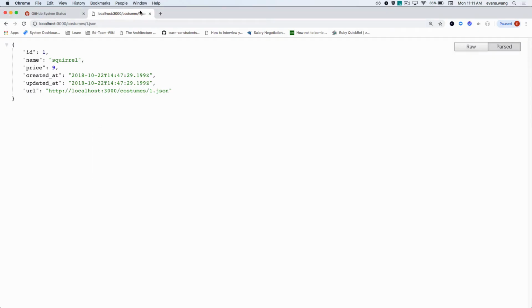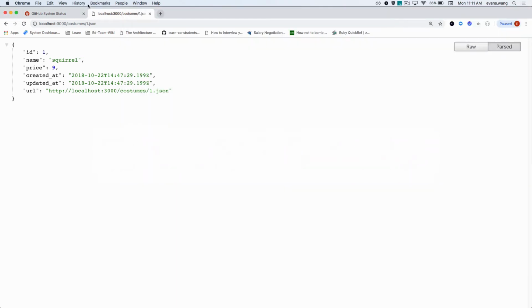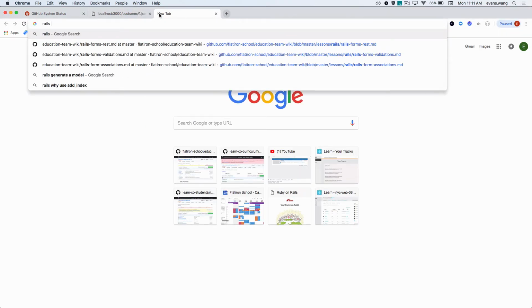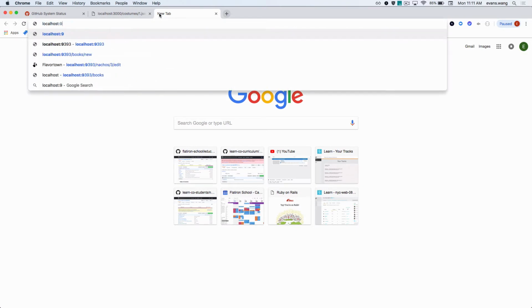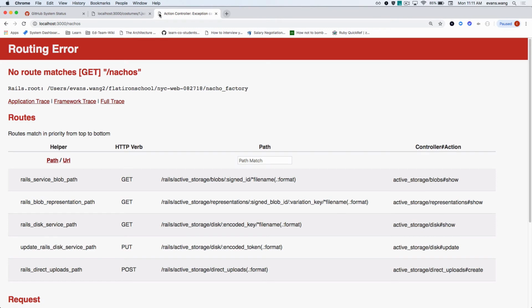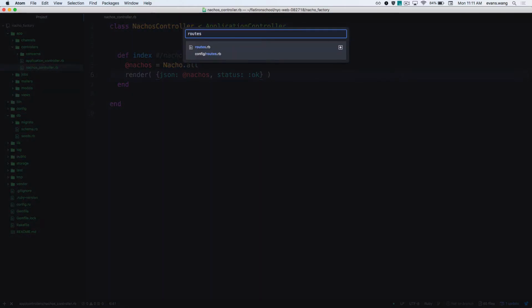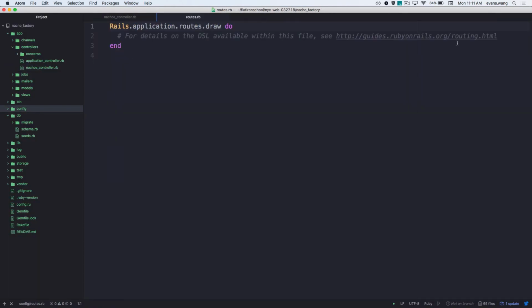Let's try testing, right? So I'll spin up my server. And then I'm going to try to go to localhost 3000 / nachos. And what should I get? I should get a route error. Absolutely. No route matches, get nachos. Cool. Let's fix that. All right, remember this file? Routes? Cool, let's wipe that real quick. And what do I need?